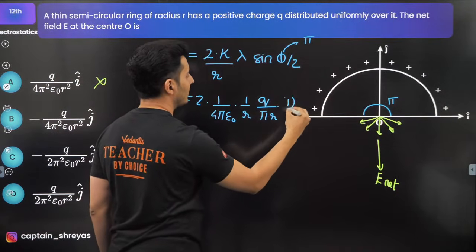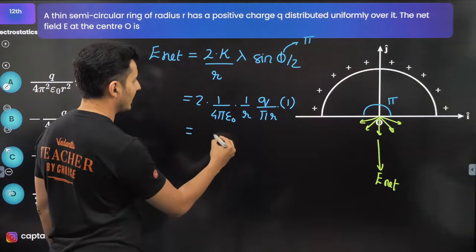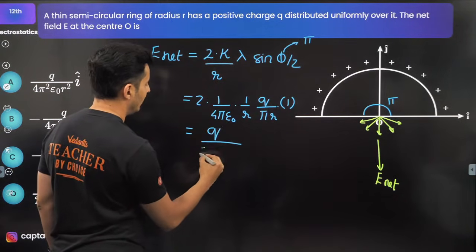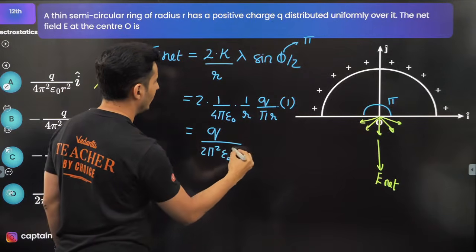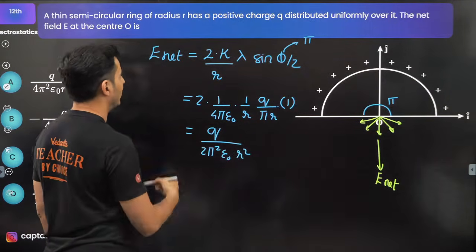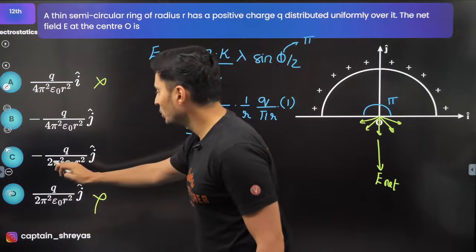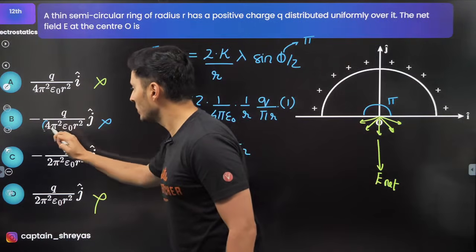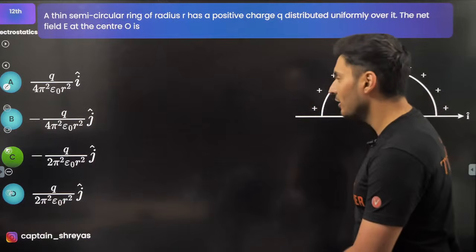So it will be nothing but just 1. You can see from here, this 2 and this 4 will get cancelled. So I just have q by 2, and I have pi and pi square, and I have epsilon naught, and I have r and r, which is r square. So this is the magnitude. So 1 by 2 should be there. I can see 2 over here. Naturally, this will go out because of this 4. So the answer should be option C, and yes, it is option C.